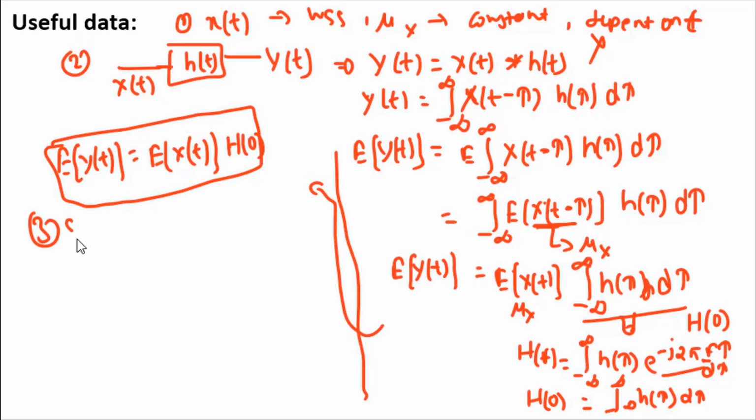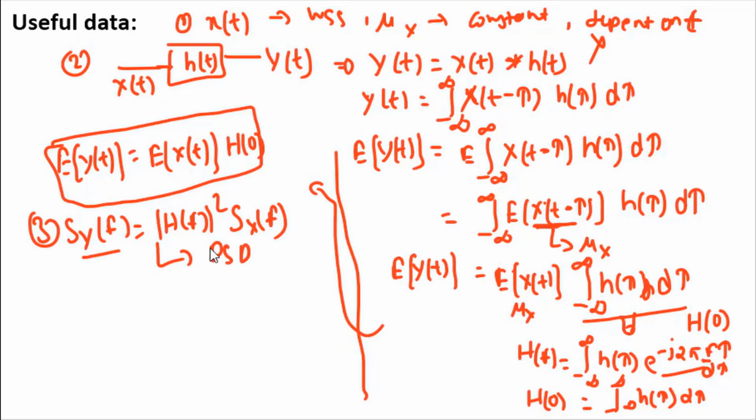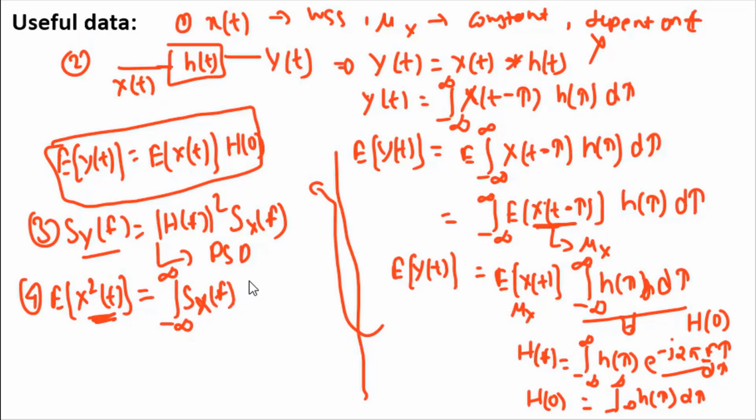Now the third useful data is that S of y of f is given as mod of H of f square into S of x of f, that is, the PSD of y of t is mod of H of f square times S of x of f. So this is the PSD relation of the input and output. And the fourth useful data is that E of x square t, the mean square value of random variable x of t, is given by the integration of the PSD, that is the area under the PSD gives you the power or mean square value: the integral from minus infinity to infinity of S of x of f df.